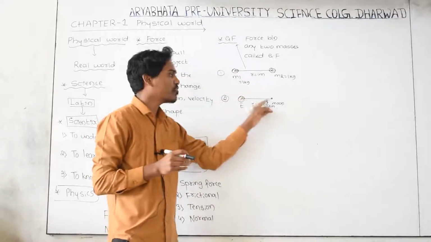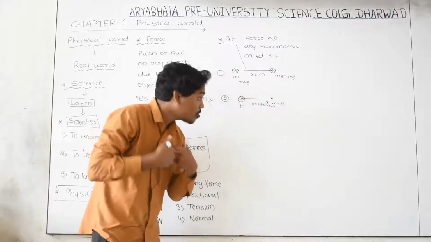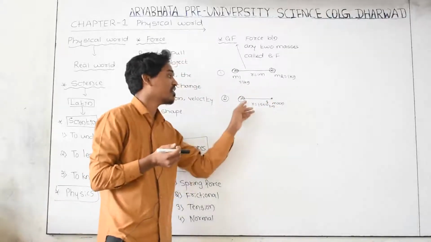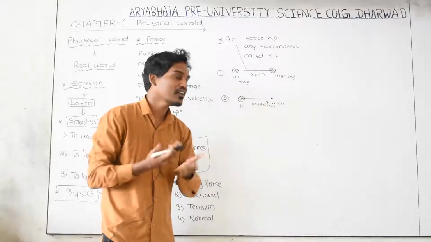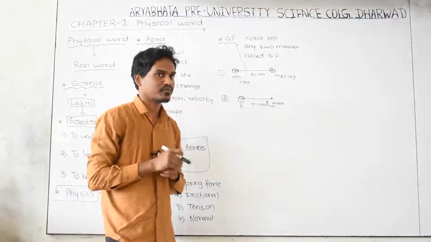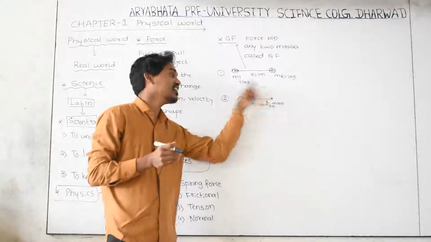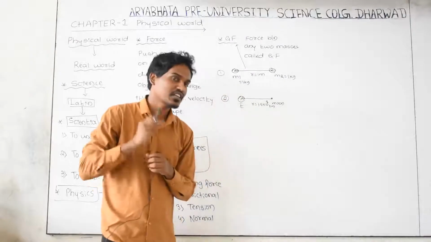Earth has mass and Moon has mass, and if there were no gravitational force of attraction between Earth and Moon, what would happen? The Moon would have fallen back somewhere, but the Moon is not falling back; instead it is continuously revolving around the Earth. What is the reason behind this?